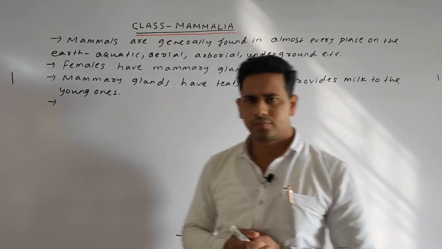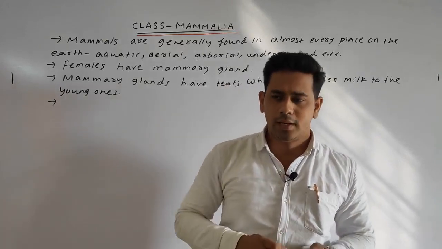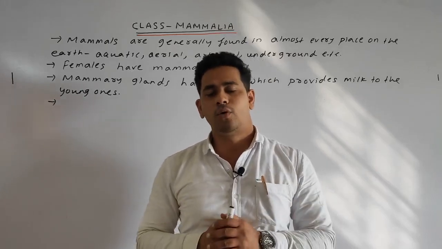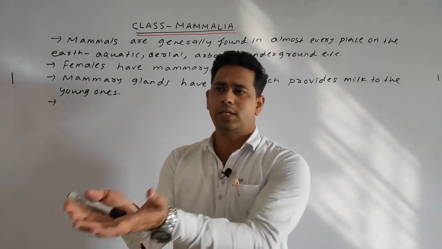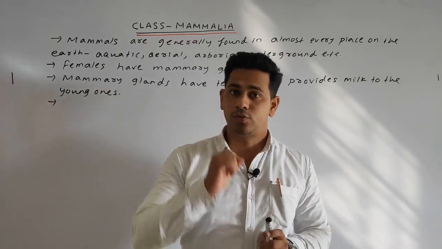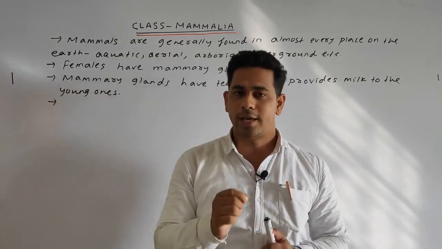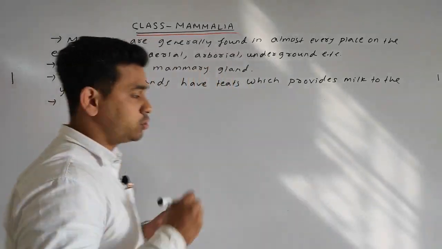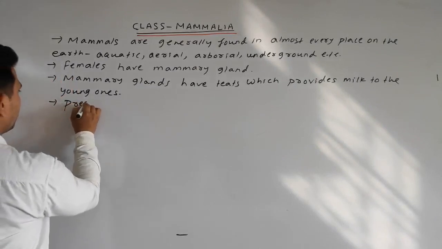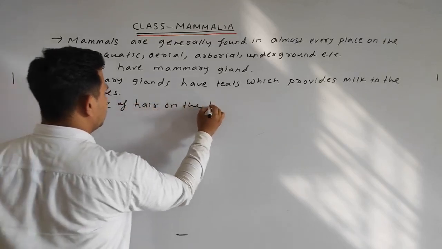Next point, presence of hair on the body. Students, in our case it might not be so prominent, but hair is present. But if we go by our ancestors, or simply see the monkey or the gorillas, they are full of hair. So that is also one important characteristic feature of mammals, students, the presence of hair on the body. Okay, this one is also an important characteristic. The presence of hair on the body.